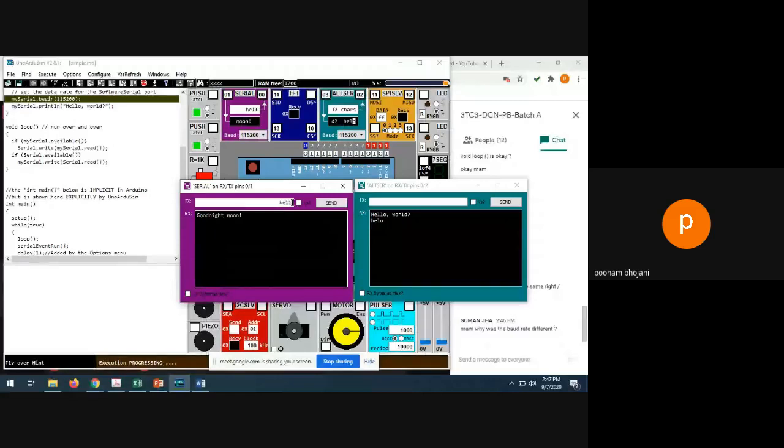Whenever you keep different speeds, you will see that when I am transmitting a big message from here to here, but this port has less speed to receive, I am transmitting at 115200, but the receiver has less speed. Then you will receive the message after some time, or only some of the message will be received. A part of the message can be received in that case.